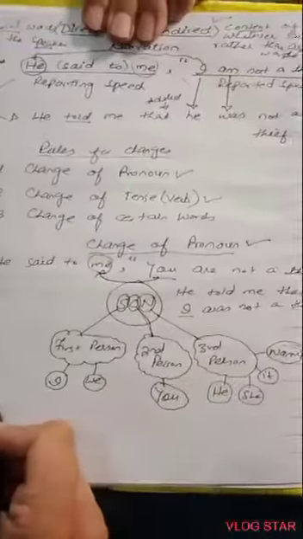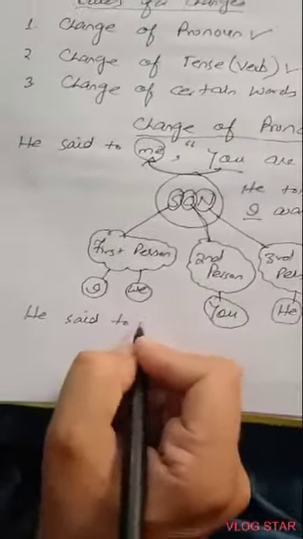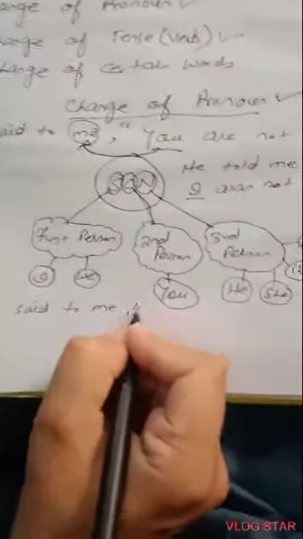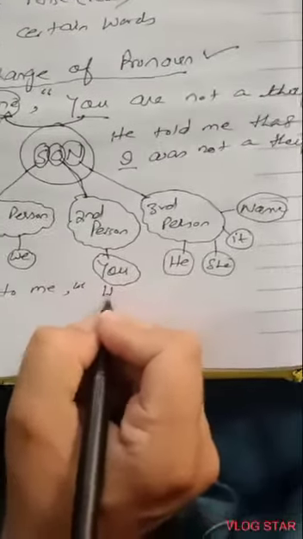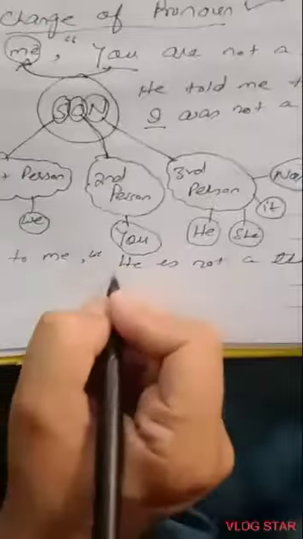For example, if the same sentence is, he said to me, he is not a thief. Then my dear students, we can see the subject is in the third person, and according to the rule it will not change.